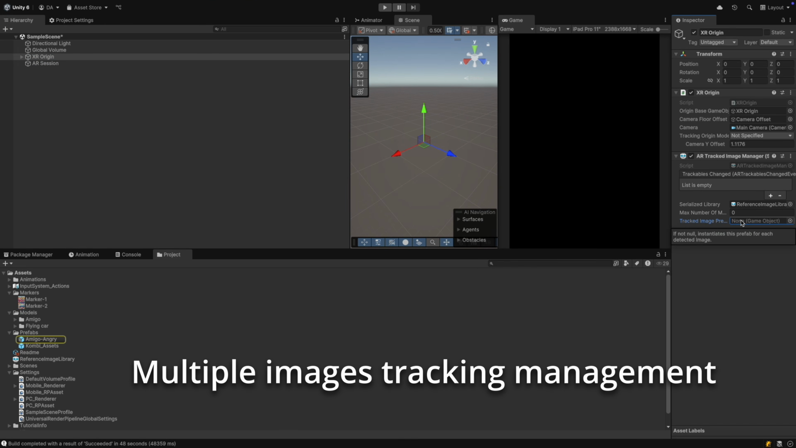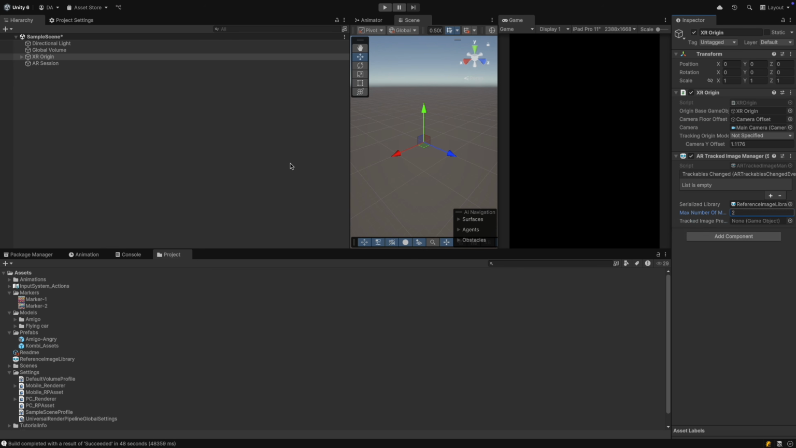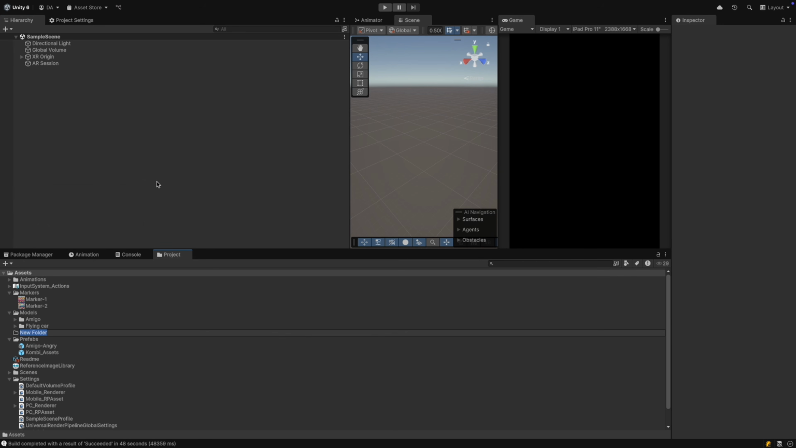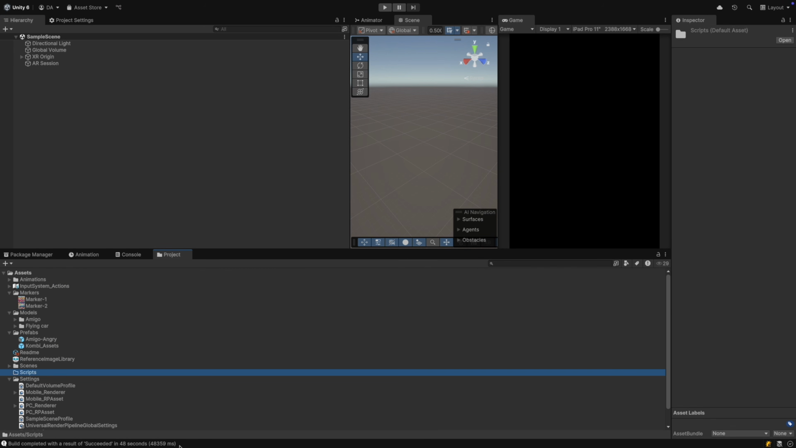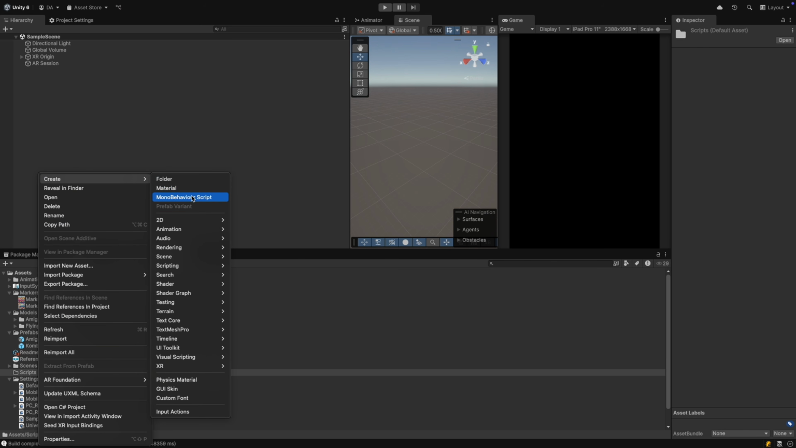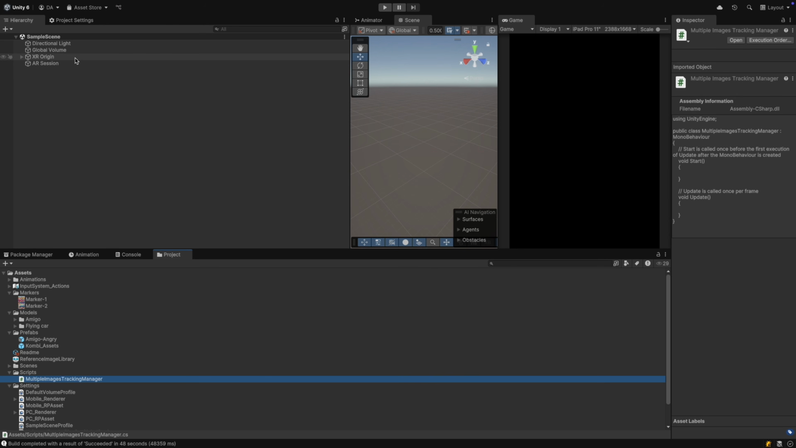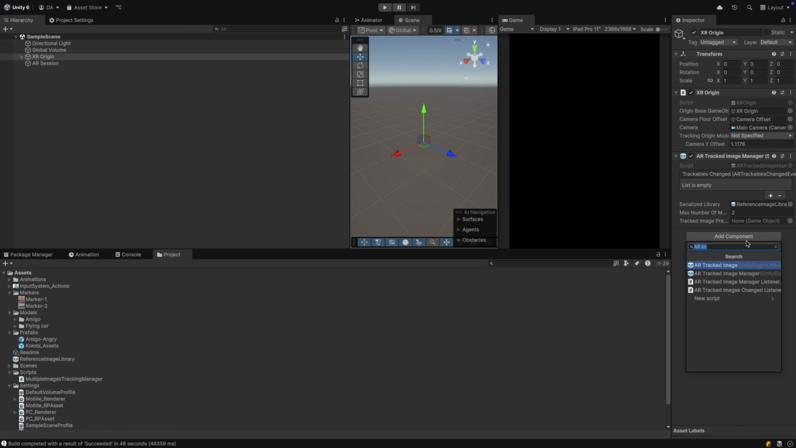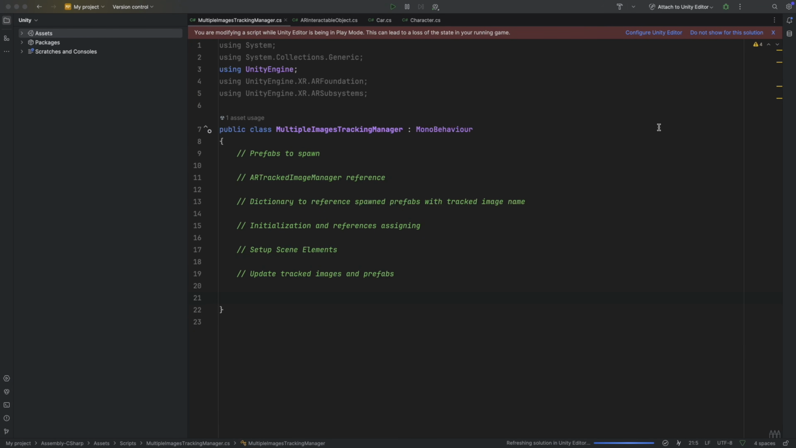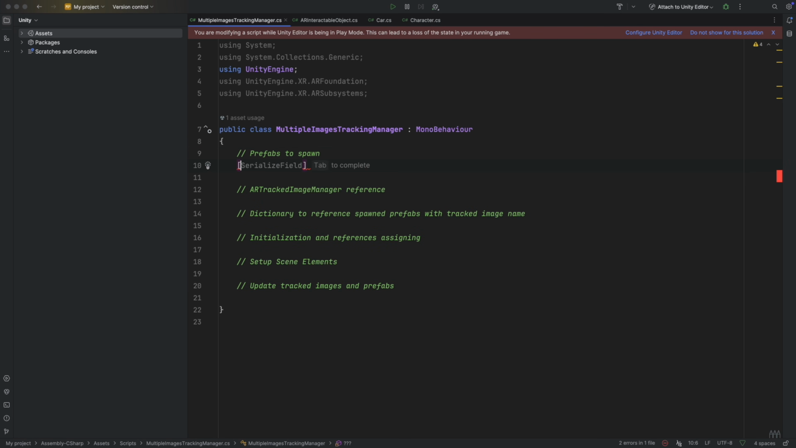In XR Origin, we remove our Amigo Angry because fun is about to start. Create a scripts folder and then create a MonoBehaviour script named MultipleImagesTrackingManager. Add it to XR Origin as a new component and open it up. This script will basically manage which prefabs are visible when a marker is recognized. And also this sets prefabs in the detected marker's coordinates.